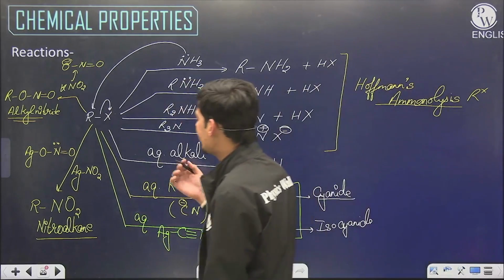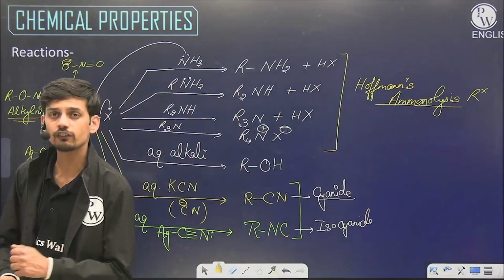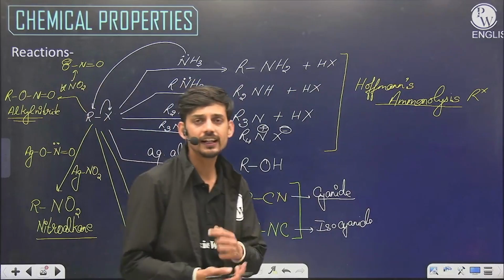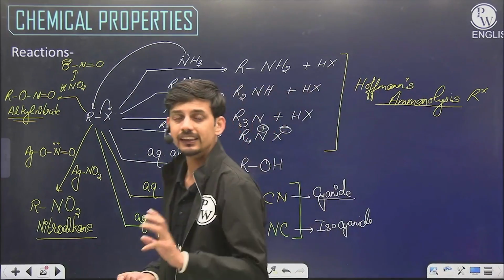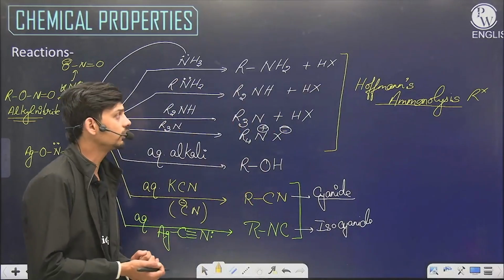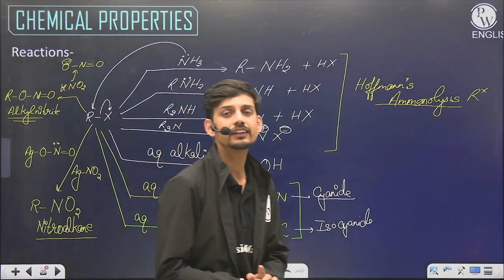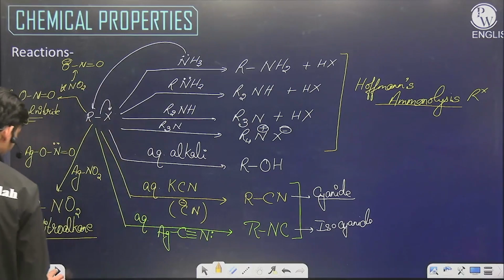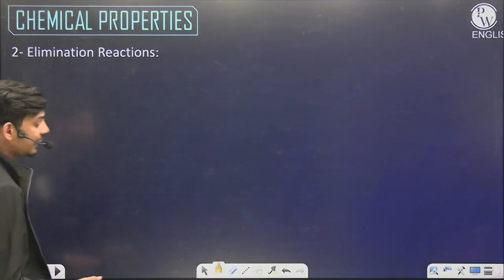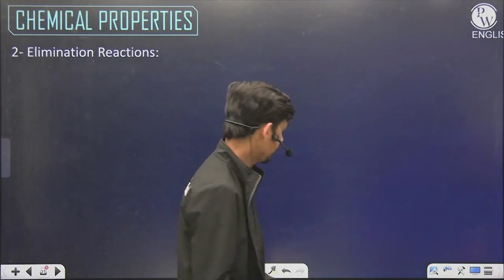Or we can take any other nucleophile like H minus from metal hydride, carboxylate ion, or some other nucleophile which can replace this halogen ion. But these are the common and most important reactions of nucleophilic substitution category on haloalkanes. Now let's move ahead beta, and we see the second category of reaction, which is elimination reaction.